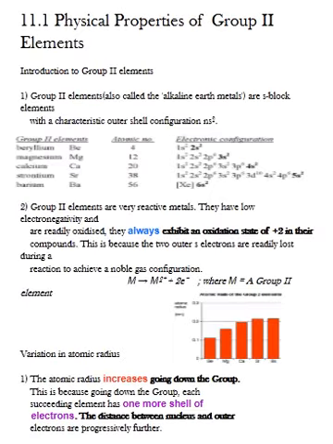So starting with the physical properties of group 2 elements. We know that in a group all the elements have similar electronic configuration of their valence shell. So they all belong to the s block elements, just like the alkali metals of group 1, and they have a configuration of s2. So they have two electrons in the s subshell as a valence subshell.